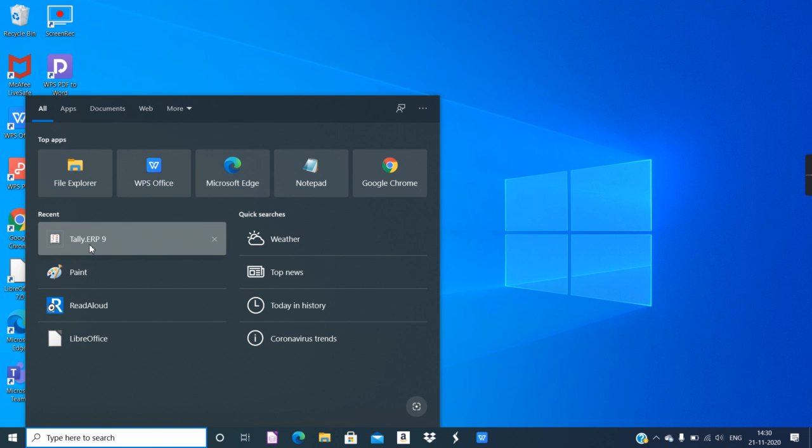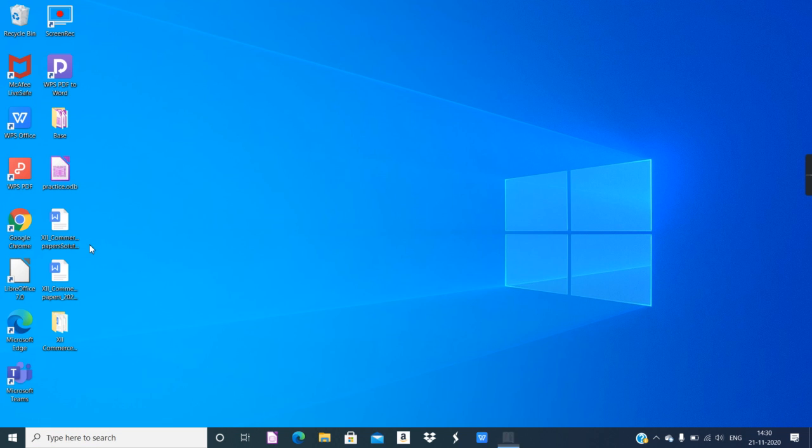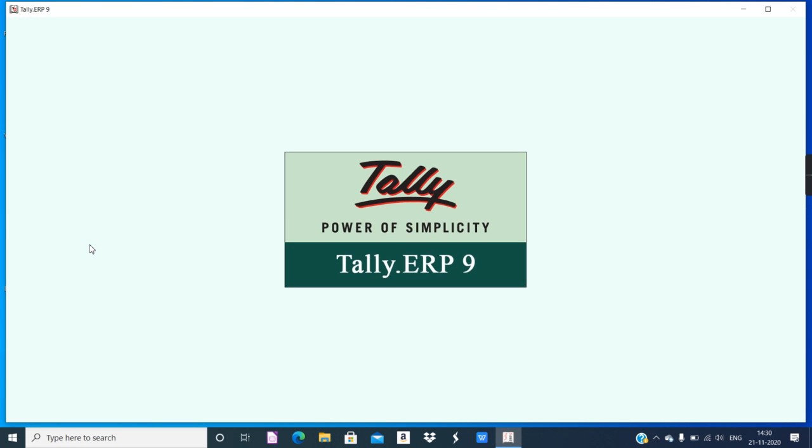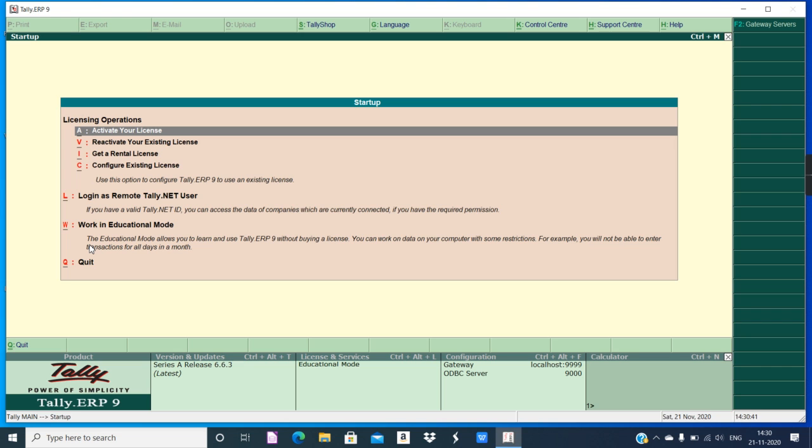the Tally ERP9 software. I am using Tally ERP9 software. You can use any educational version or free version of accounting software mentioned in the textbook. A lot of options are given in the textbook. Varieties of software are mentioned. Okay, you can use any one. I am using Tally ERP9, the educational version of it.